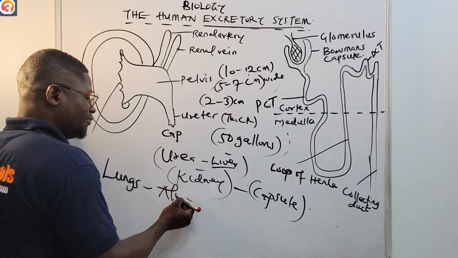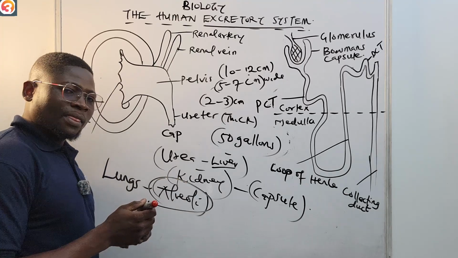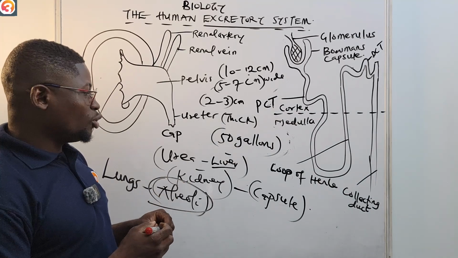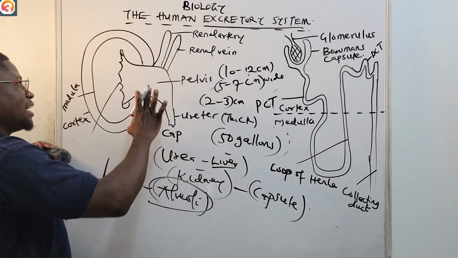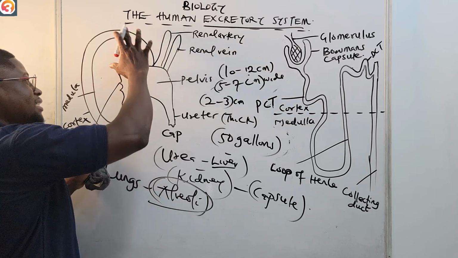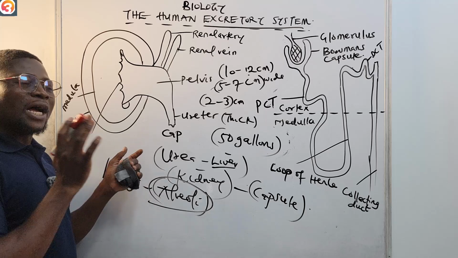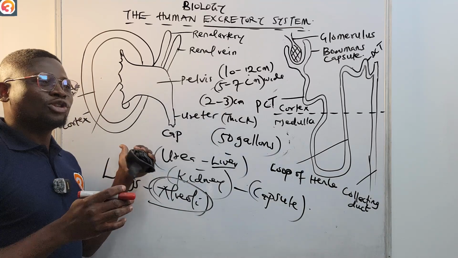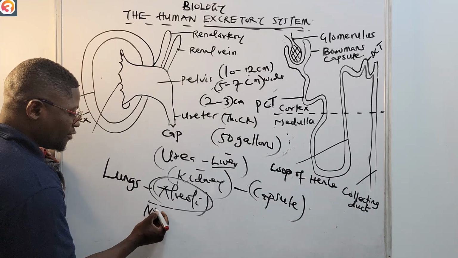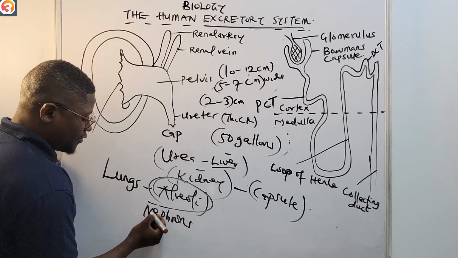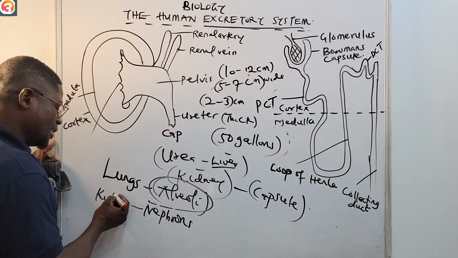So also in the kidney, if you take a kidney and cut it in half, like this vertical section, we are going to have several millions of, not alveoli this time as in the lung, but nephrons, as is present in the kidney.